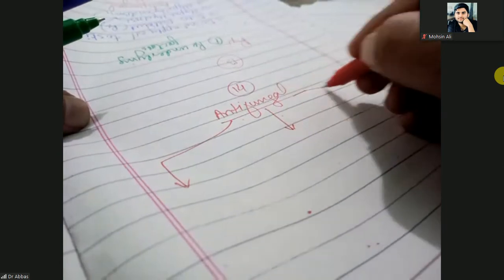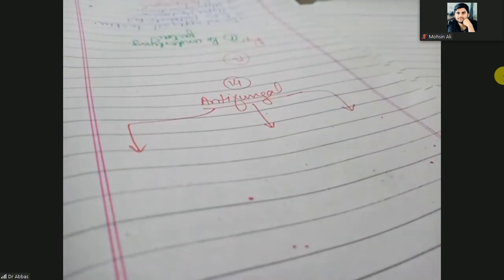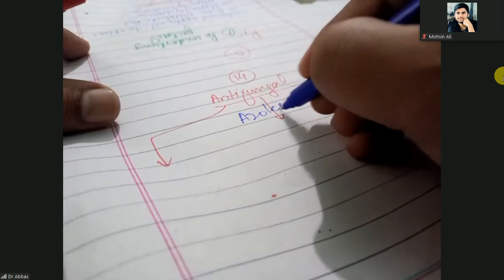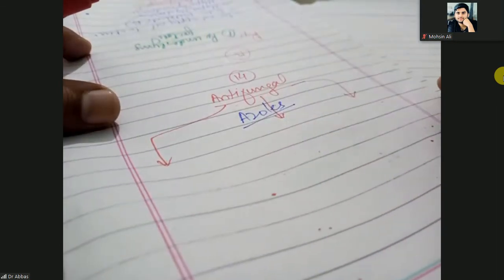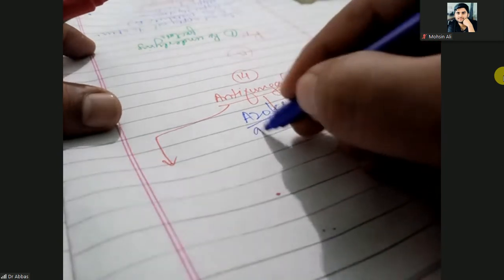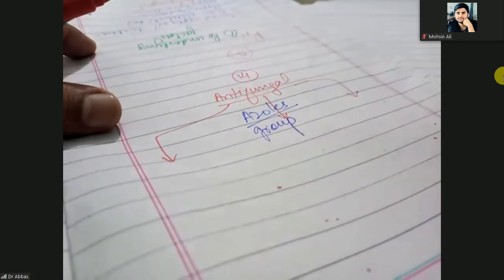I am going to discuss these antifungals in three categories. Antifungals are the azole group of antifungals. Azoles, ketoconazole, fluconazole.